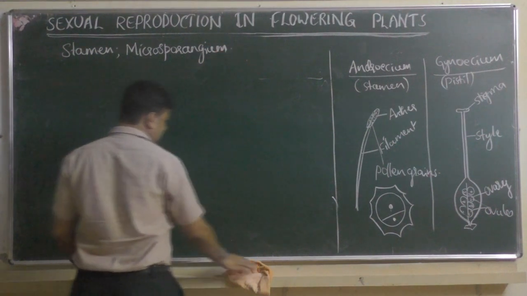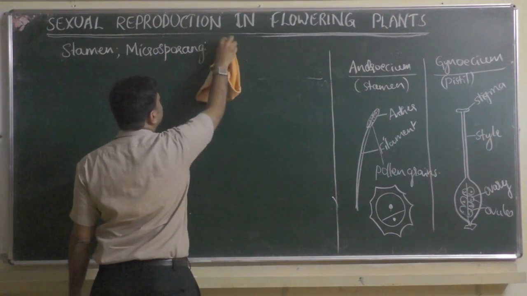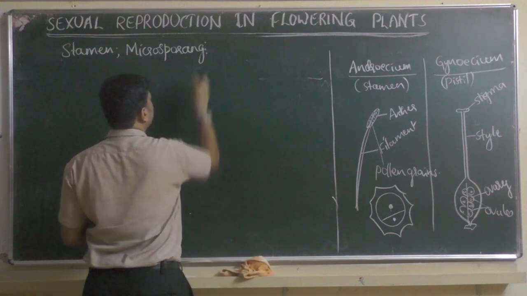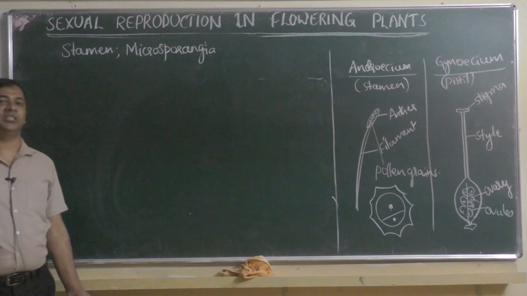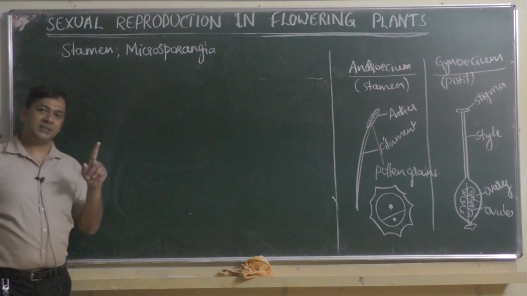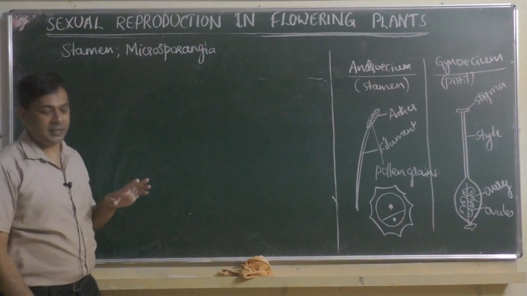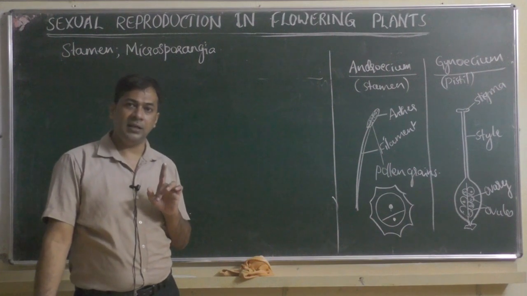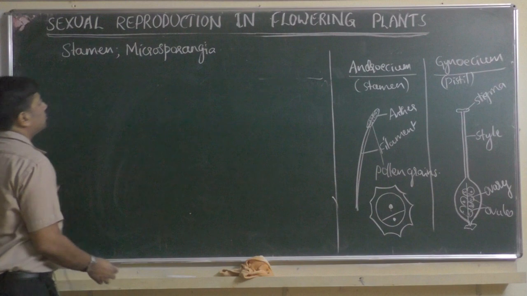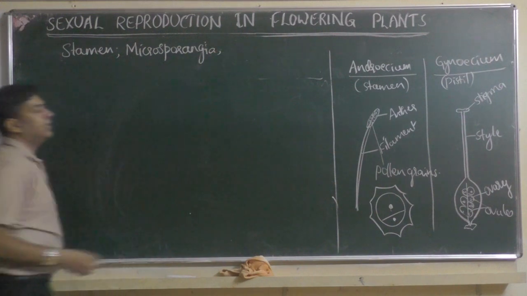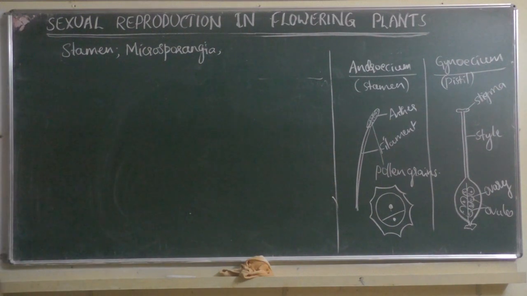As there is more than one, we call them microsporangia. The plural form is sporangia. If only one is there, sporangium. It is like single, bacterium; many, bacteria. So microsporangia. Then we will learn about pollen grains.